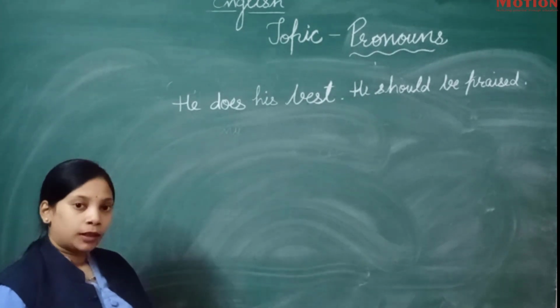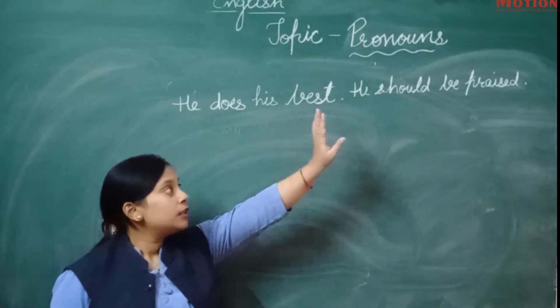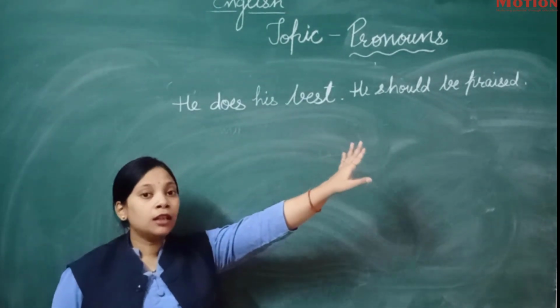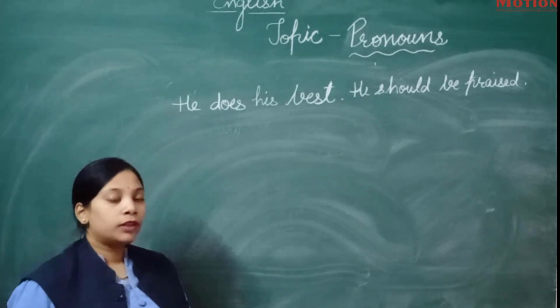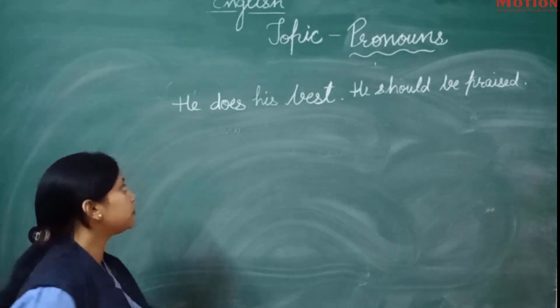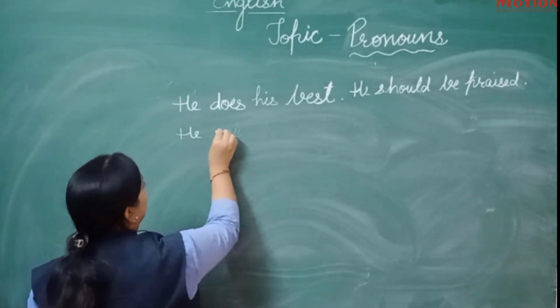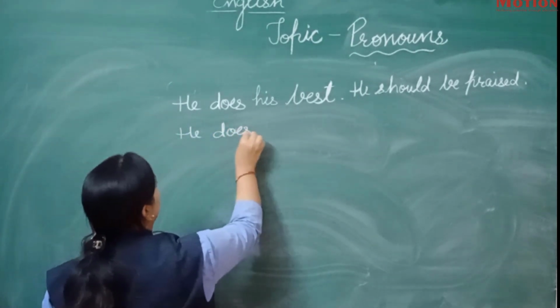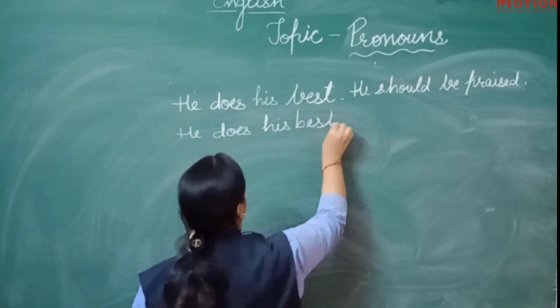Firstly, relative pronouns are the joining words. So, he does his best, full stop, he should be praised. Which joining word will come here? Yes, that. He does his best.